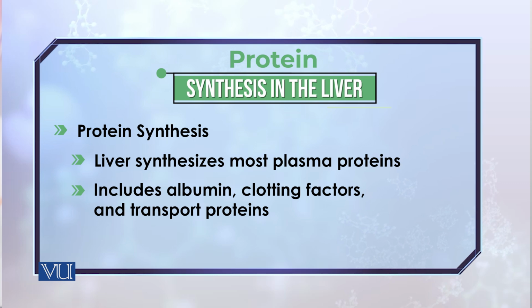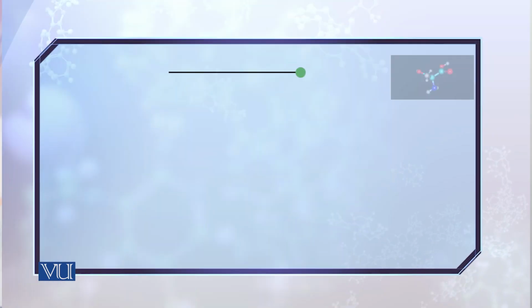For instance, there is transferrin, which is involved in the transportation of iron. So in that way, the liver is not only involved in the metabolism of molecules which give you energy, it is also involved in the synthesis of very important molecules.